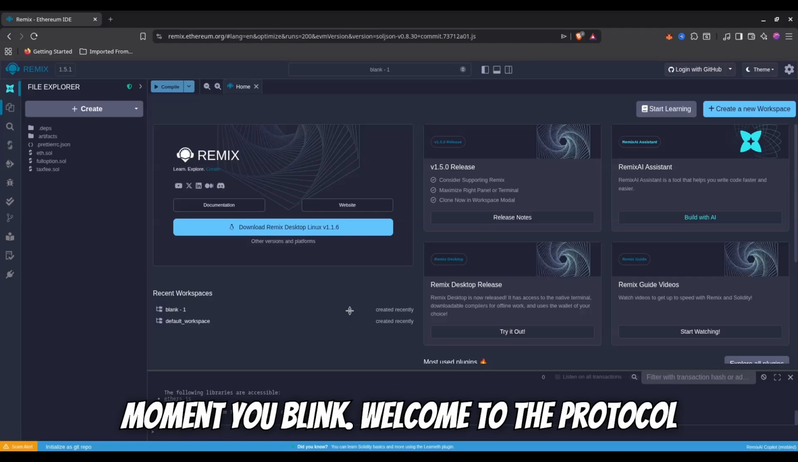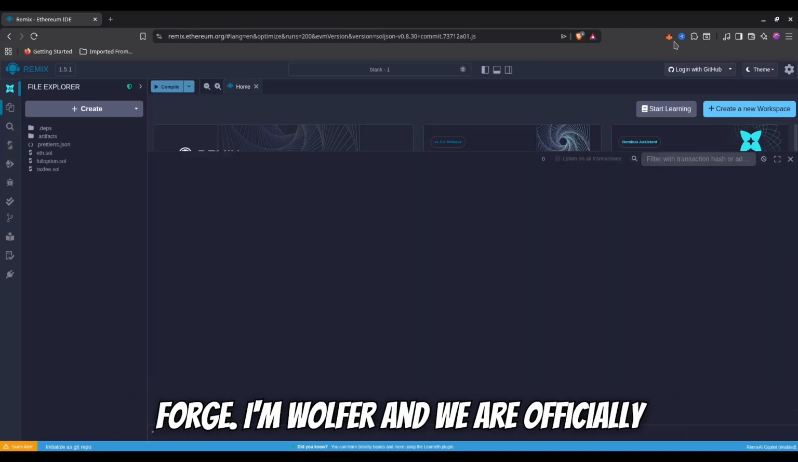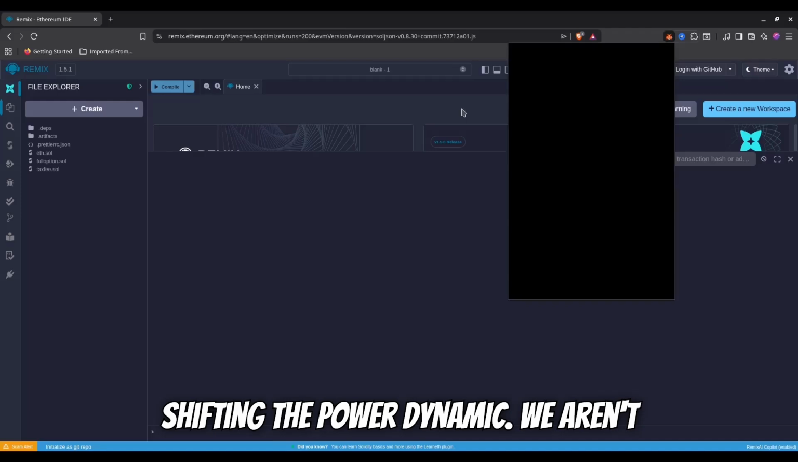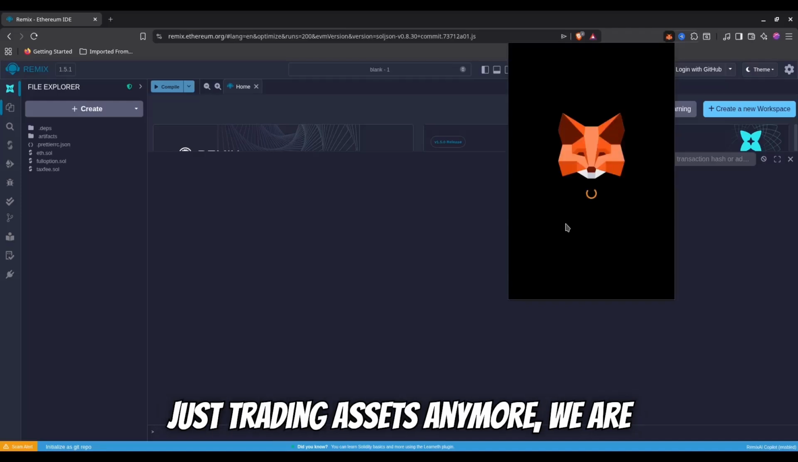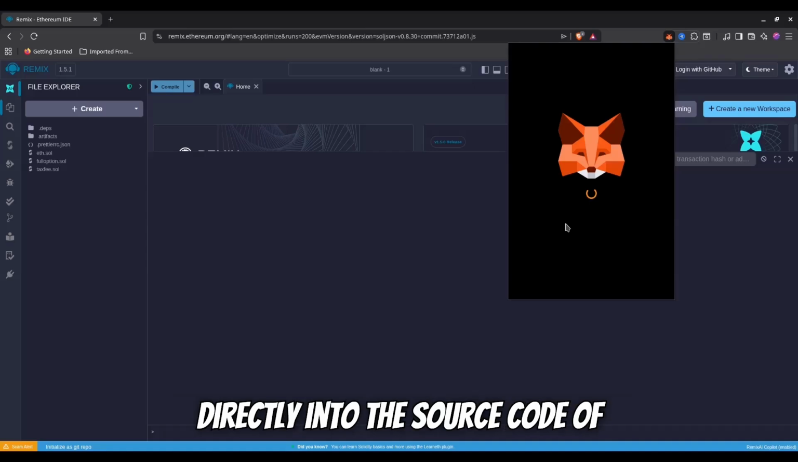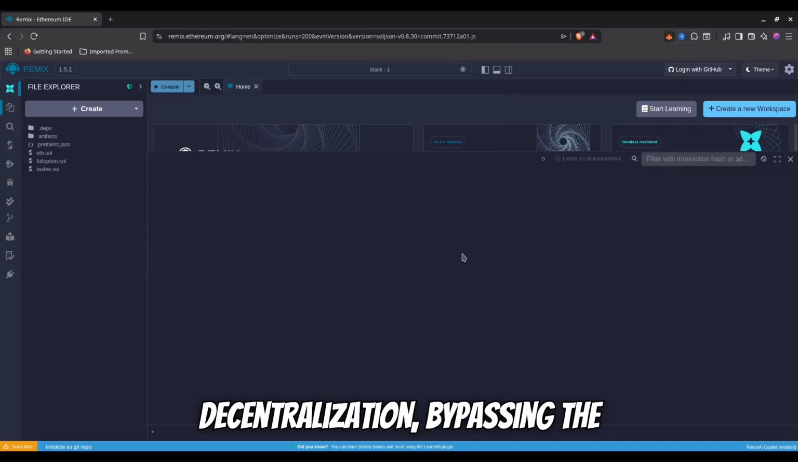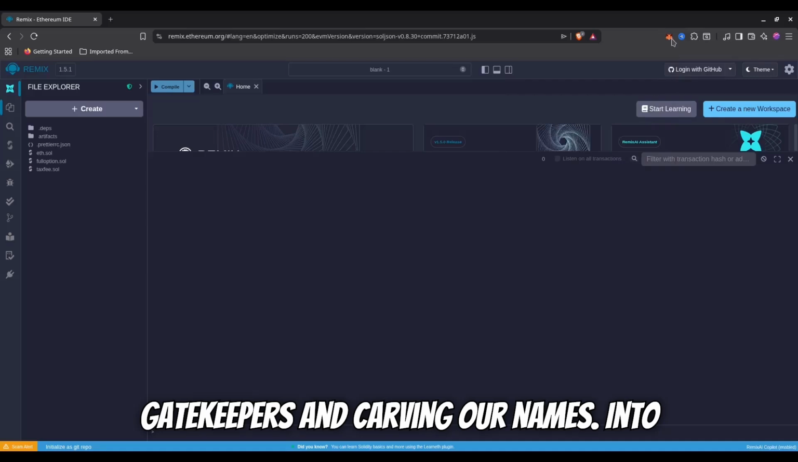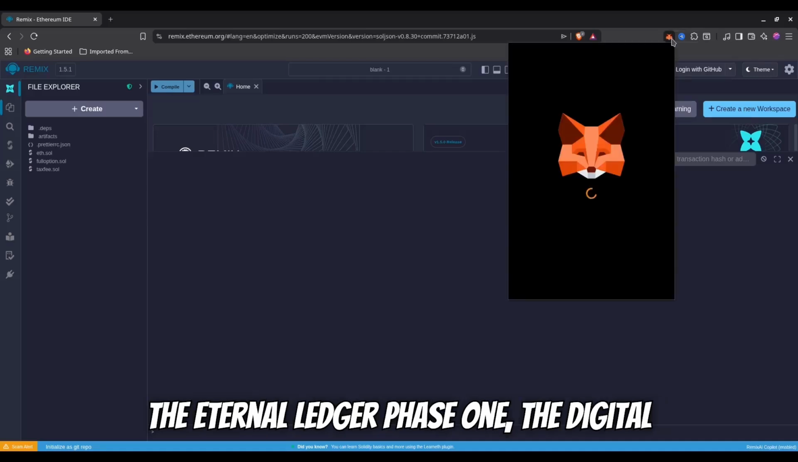Welcome to the Protocol Forge. I'm Wolver, and we are officially shifting the power dynamic. We aren't just trading assets anymore, we are manufacturing them. We're plugging directly into the source code of decentralization, bypassing the gatekeepers, and carving our names into the eternal ledger.